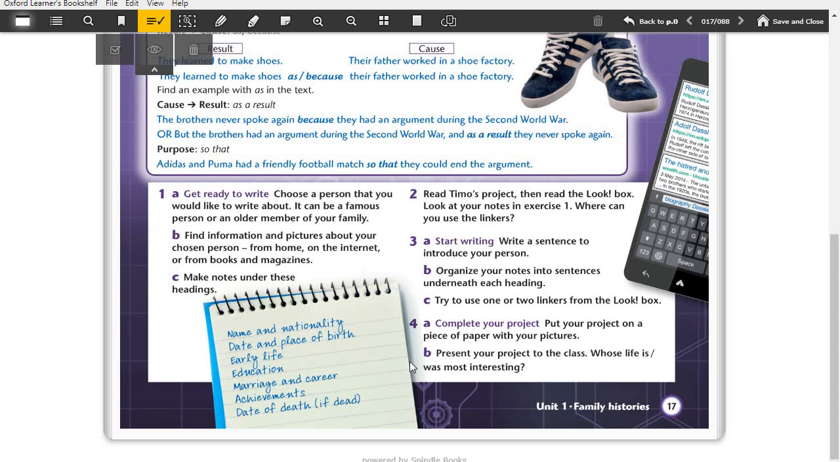Please repeat and do your homework carefully. Revise it. It's important. The past forms of the verbs and using when, while, used to, it's very important.